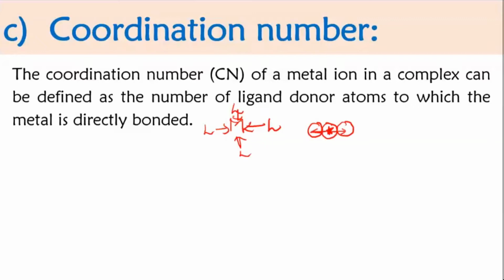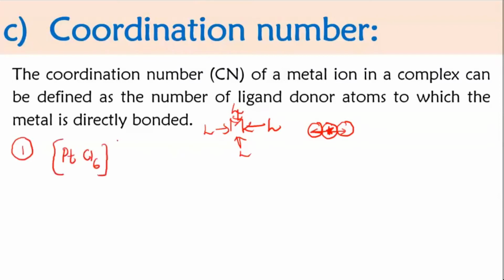Here, we are talking in terms of metal. Our main focus is on the metal, and how many ligands are exactly attached to the metal, that will be called the coordination number. So if I give you a few molecules, you should be able to tell me the coordination number. Your first example I'm taking here, platinum,